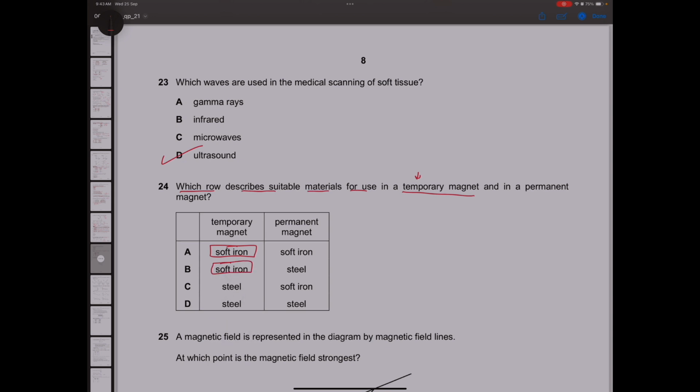And for a permanent magnet, we will use something which retains its magnetism. So that is steel. In our syllabus, there are two examples. For a permanent magnet, you use steel, and for a temporary magnet, you always use soft iron. So option B is the correct one.